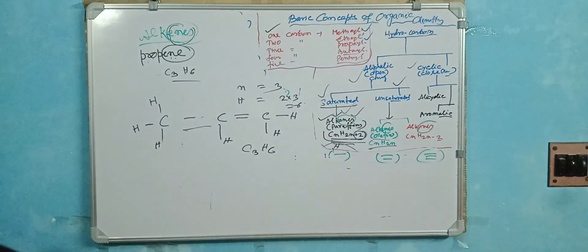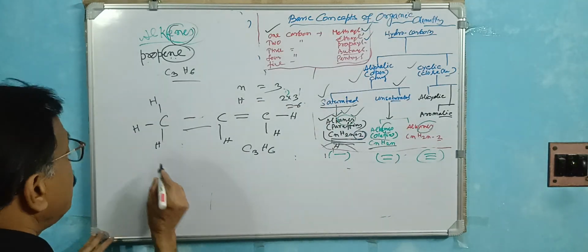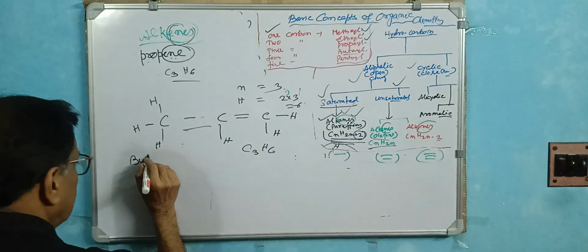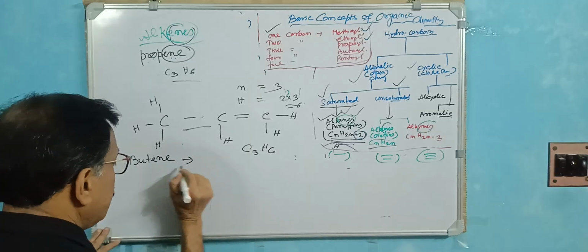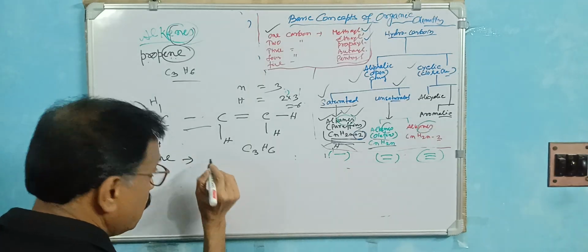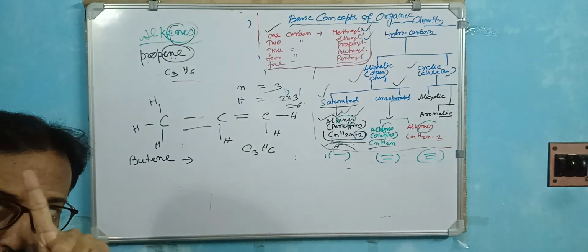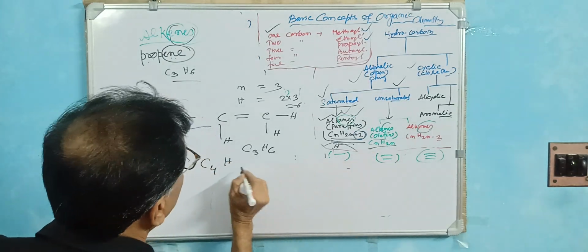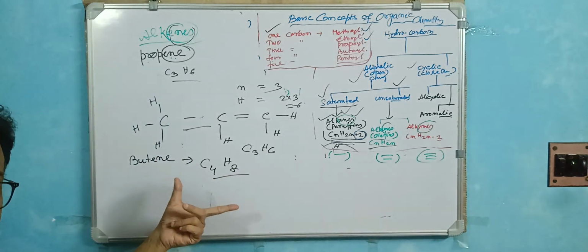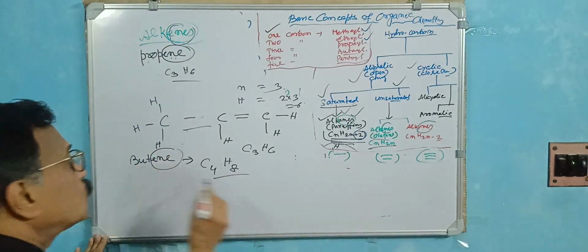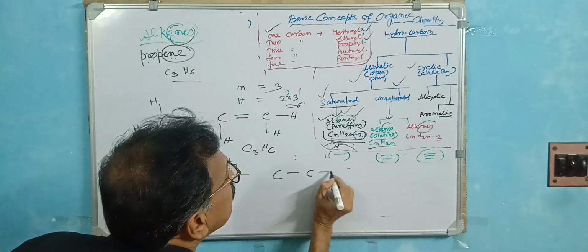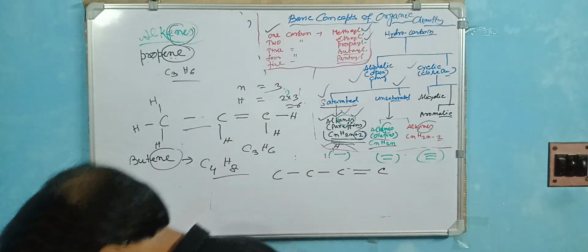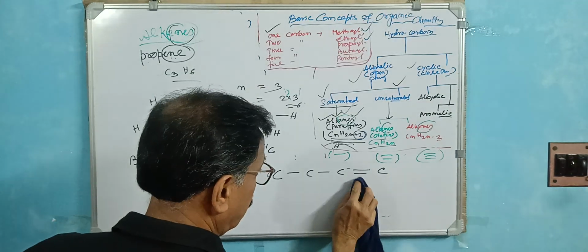Suppose this is butene. Butene. B-U-T-E-N-E. What is the structure? Butene means, what is the general form of butene? But means the carbon number is always 4. Carbon is 4, so hydrogen is 4 times 2, which is 8. This is butene, E-N-E. So what is this? Suppose this is all in place. These are no problem at all. If you just put here the double bond also.